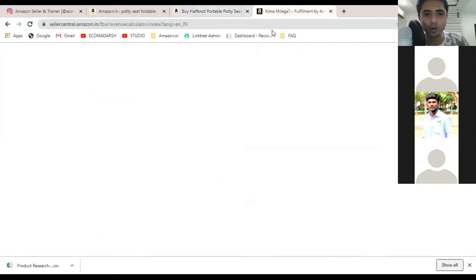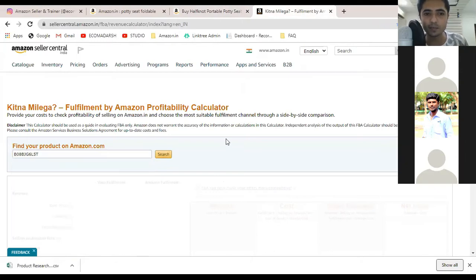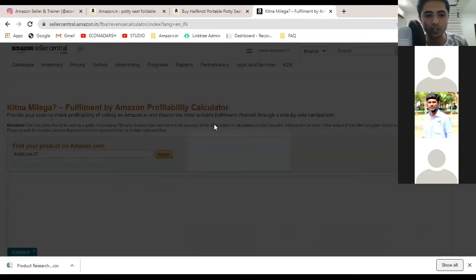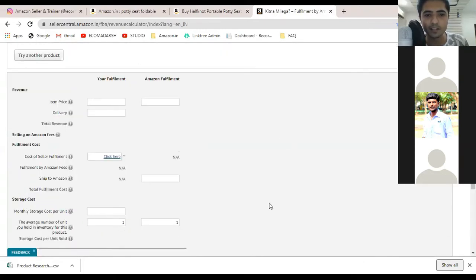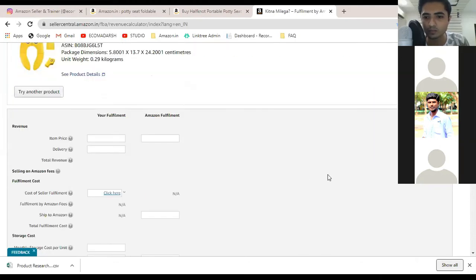Go to kitna milega. Okay, now few of you guys might be finding this certain calculator. If you search here, you might be finding this calculator, but let me tell you that this calculator is not available anywhere. I had the link of this calculator, that is why I can use this.